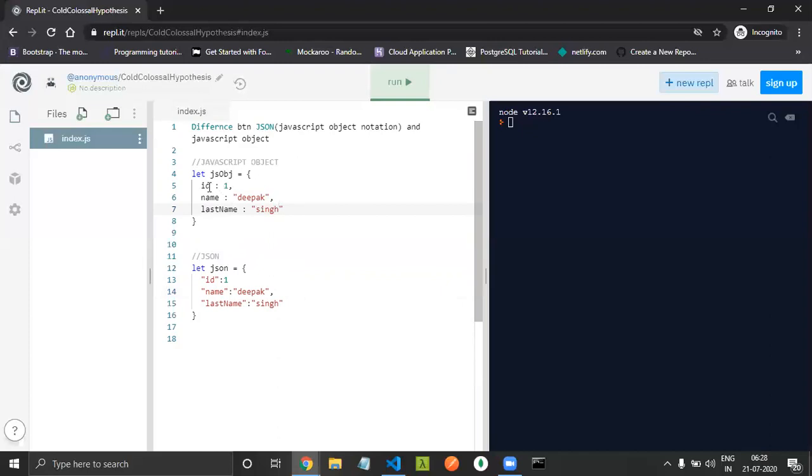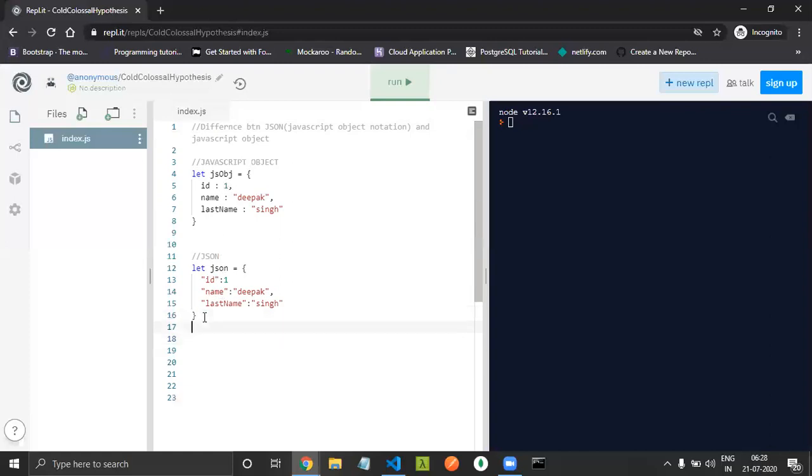Now, where we should use a JavaScript object and where we should use JSON, we will discuss. This is the second step. In the first step, we saw that we have only one difference: in the JavaScript object, the key is not wrapped in a string, while in JSON, keys are wrapped in a string format. That's good. Let's move further, and then we will see the scenario where we have to use the JavaScript object and where we have to use JSON. Why we need to convert JavaScript to JSON and JSON to JavaScript.